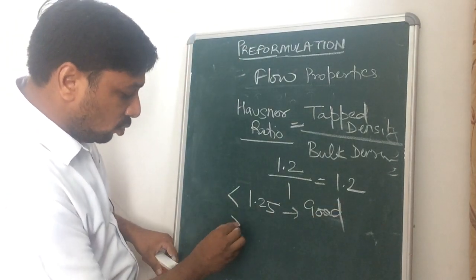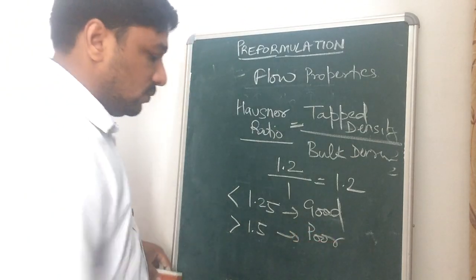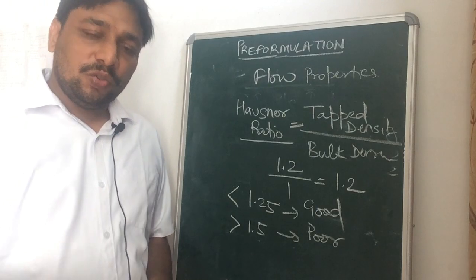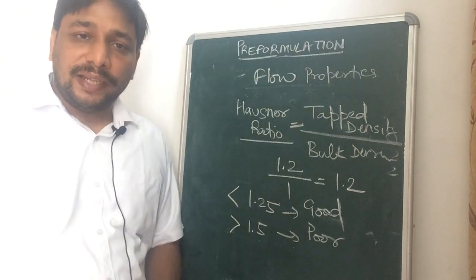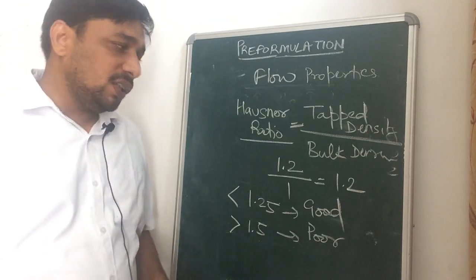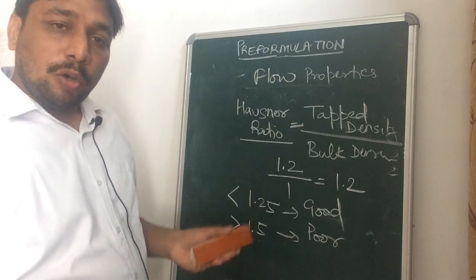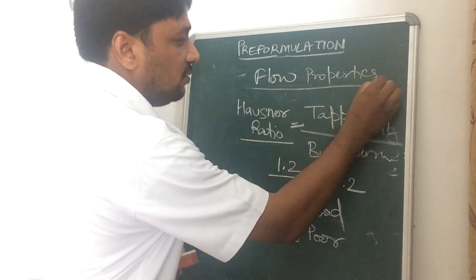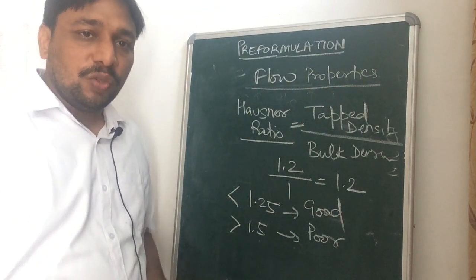If the value is more than 1.5, it is considered as poor flow, and if the value lies between 1.25 to 1.5, we can add some glidants. We can enhance the flow properties of such powder, such material. So we can improve the flow if there is a poor flow.